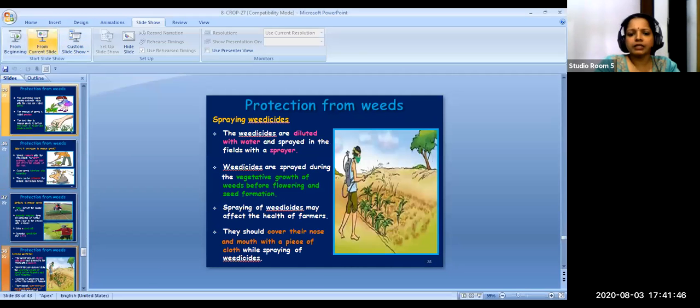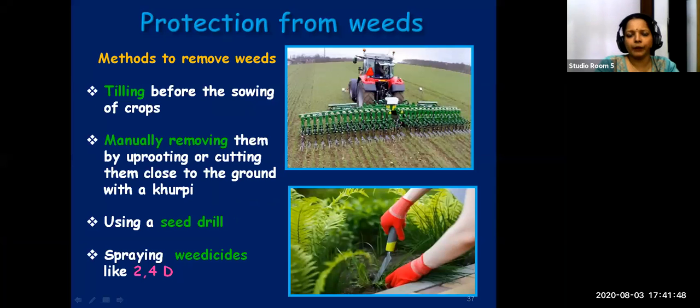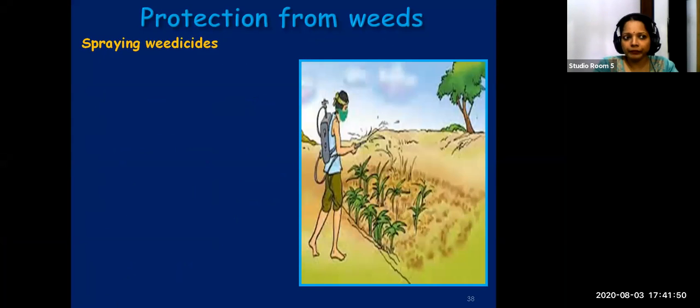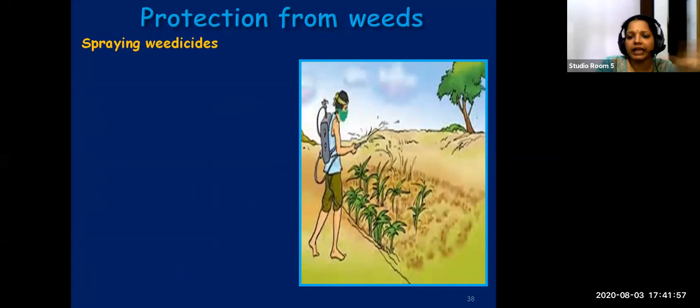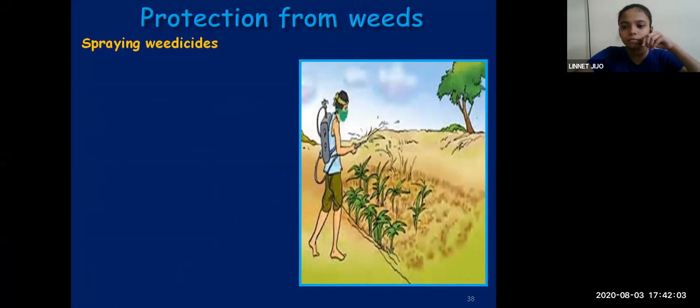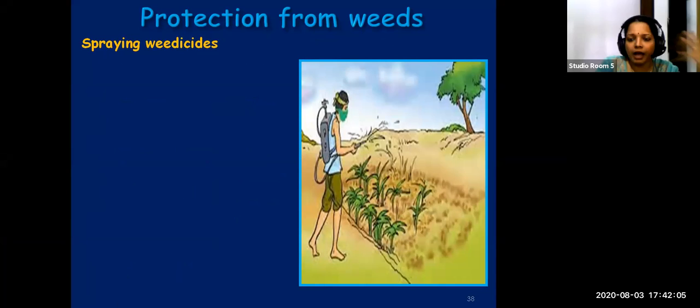You can see a person spraying weedicides. Now, can you hear me? Yes, can you hear me? Yes, ma'am. Okay. Now see, a person is spraying weedicides in his field. What do you notice on his face? Mask. He is wearing a mask to cover his nose and mouth because these weedicides are chemicals.